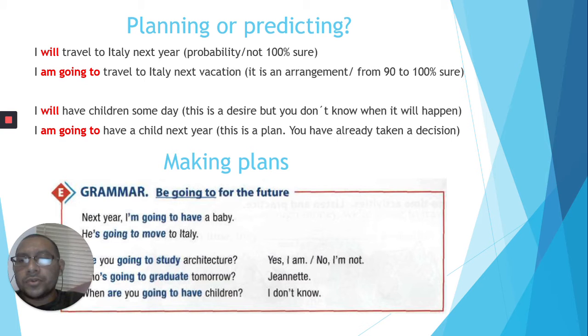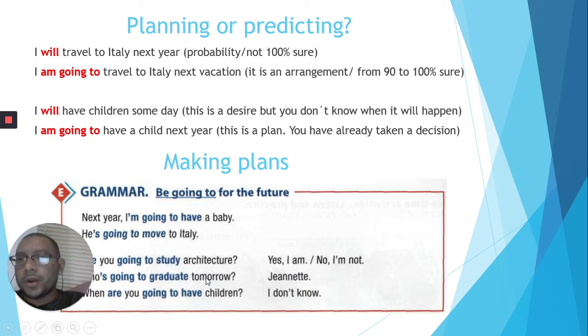Remember, who? ¿Quién? So you need to take into account that here you need to provide an information. You don't have to answer with yes or not. You need to give an information. What is the information? Who? ¿Quién? Si nos pregunta por quién, we need to talk about people. So, who is going to graduate tomorrow?